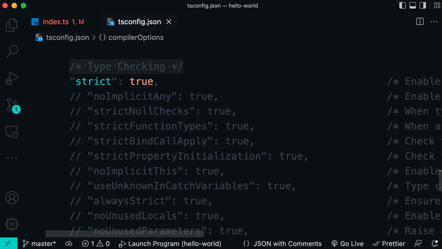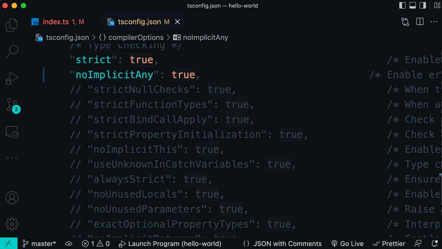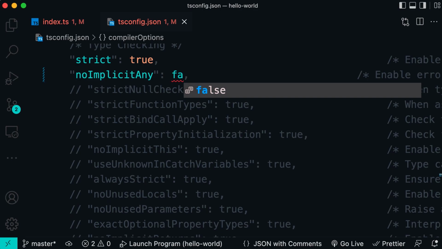Now look, in the type checking section, strict is turned on, and this is equivalent to turning on some of the basic type checking features. You will learn about these settings as we go through the course. Now, the first setting you see here is noImplicitAny. So let's remove the comment. So if this feature is turned on, the compiler will complain about implicit any types. Now let's turn this off and see what happens.